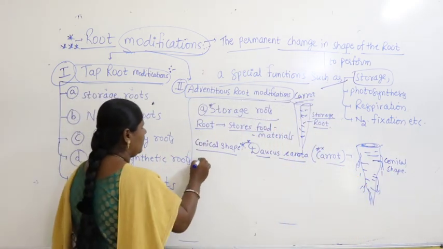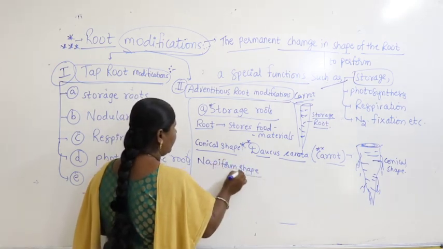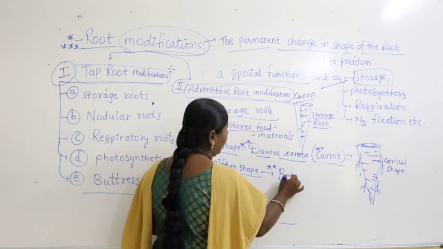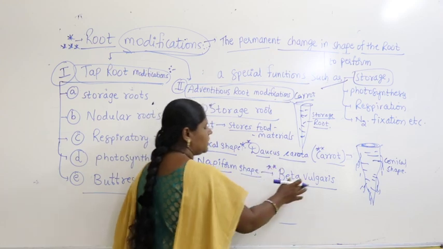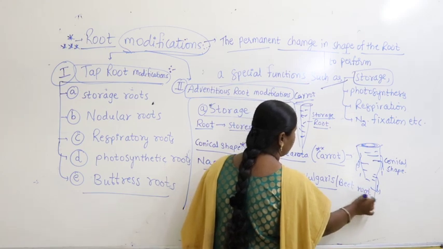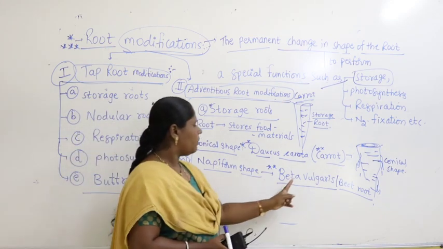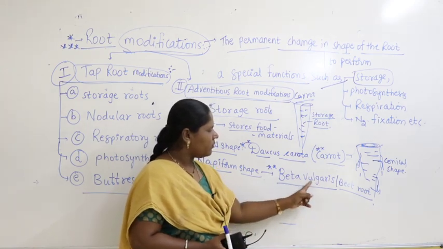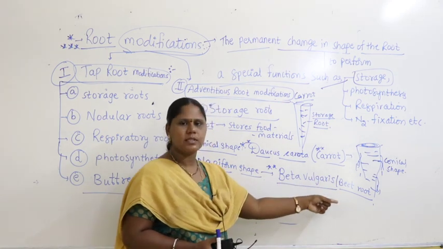Okay, then here napiform shape. Napiform shape we find in case of Beta vulgaris. Beta vulgaris is a scientific name for beetroot. So napiform shape we find in case of Beta vulgaris. What is this Beta vulgaris? It's a scientific name for beetroot. Beetroot is a common name.